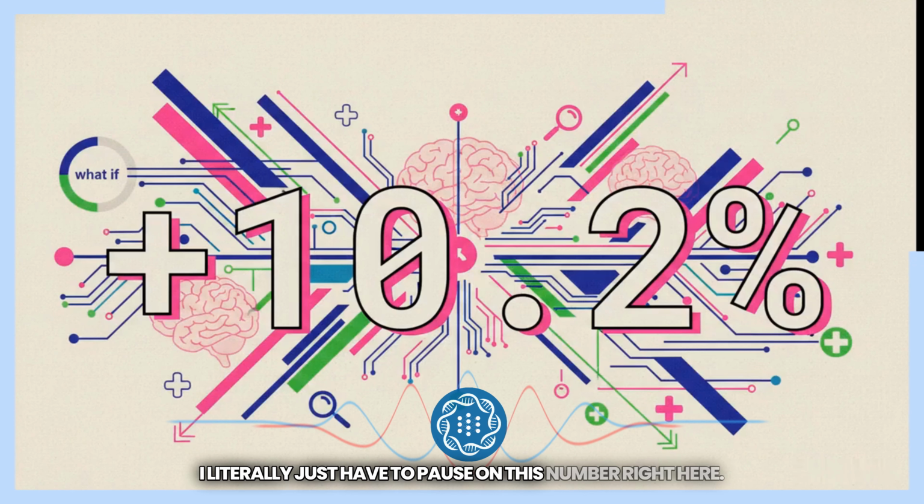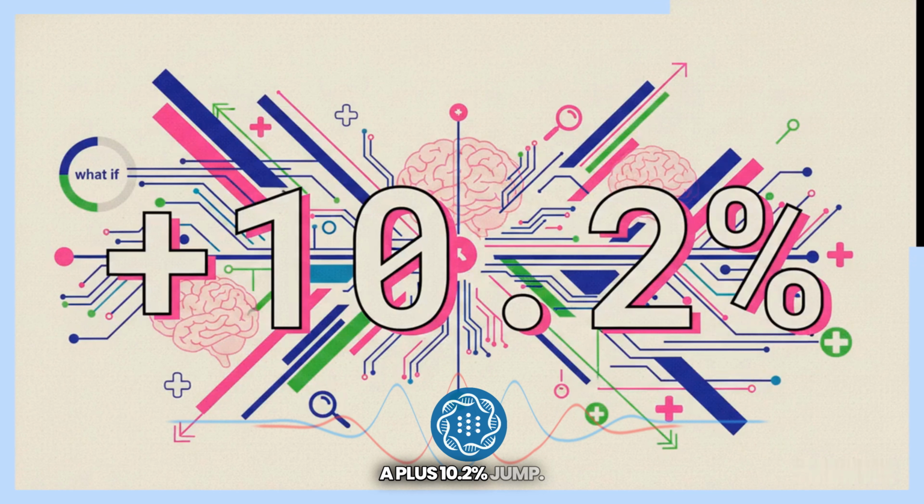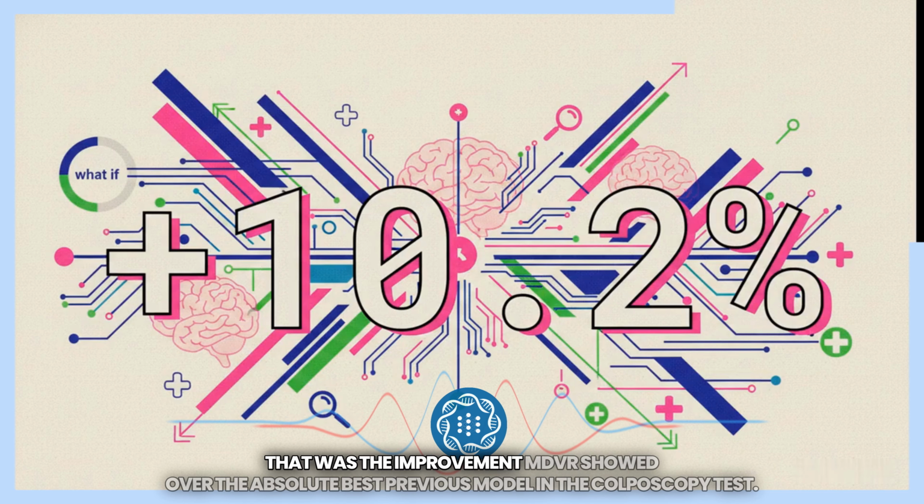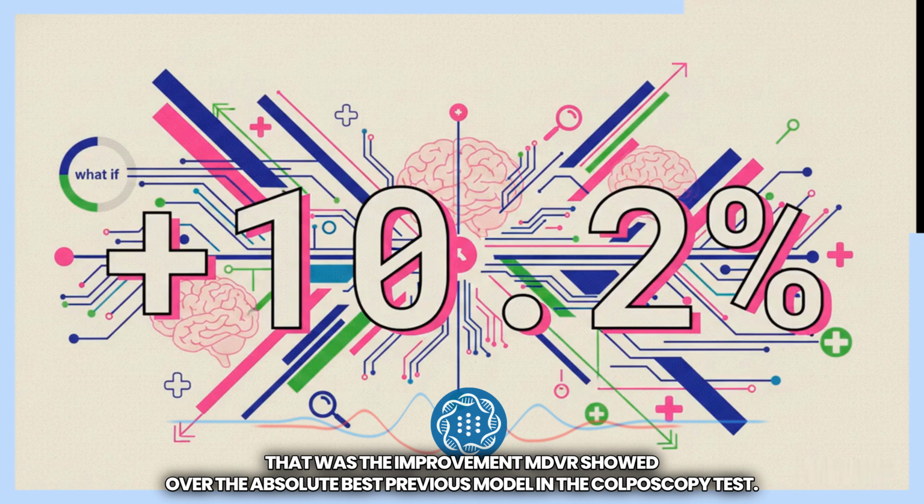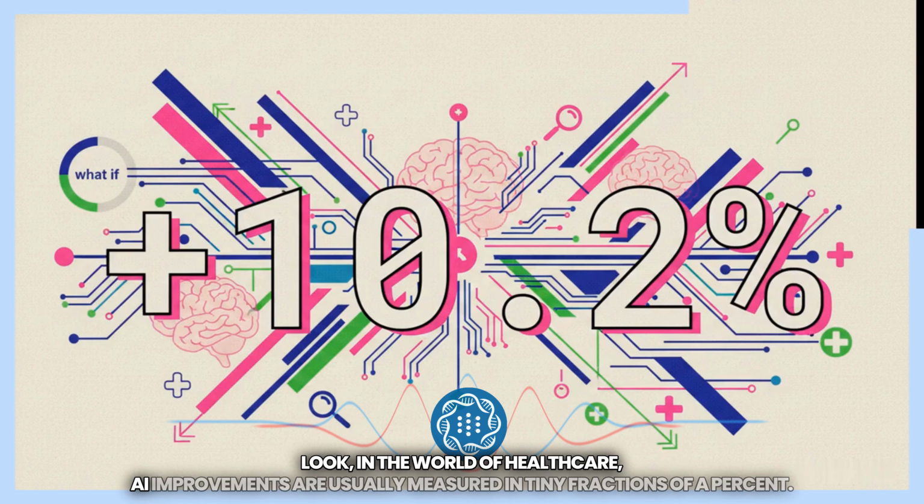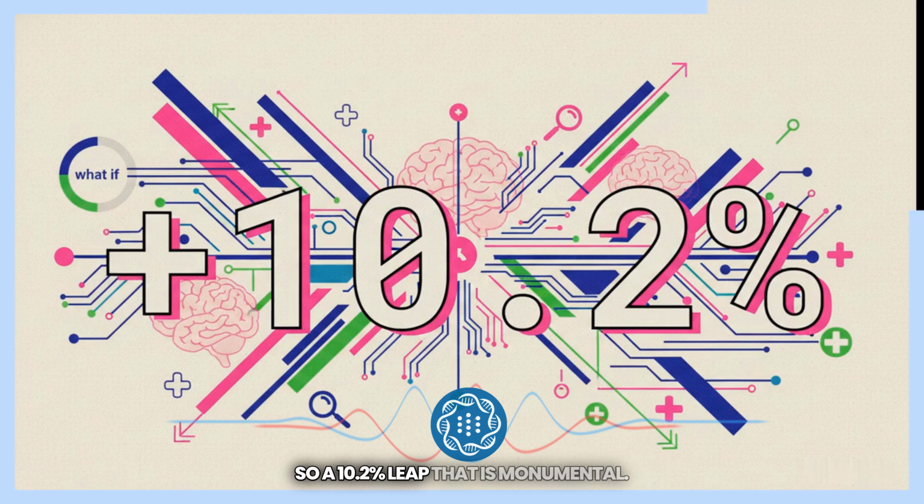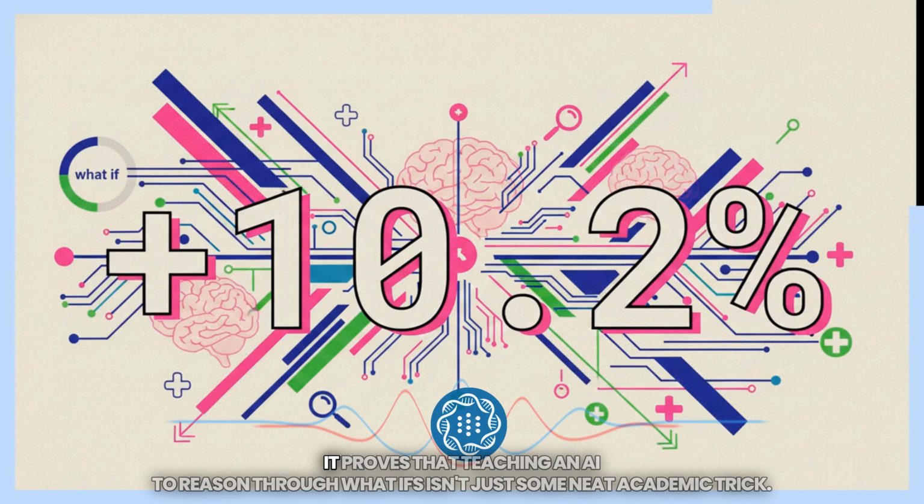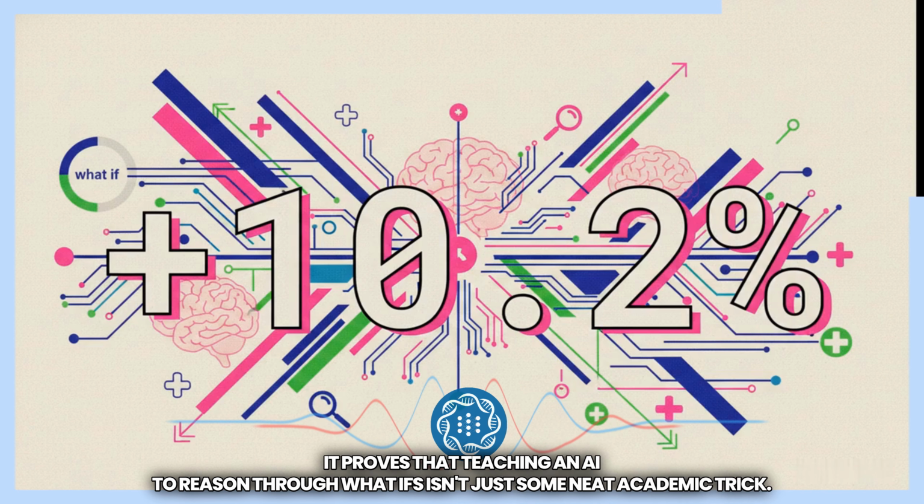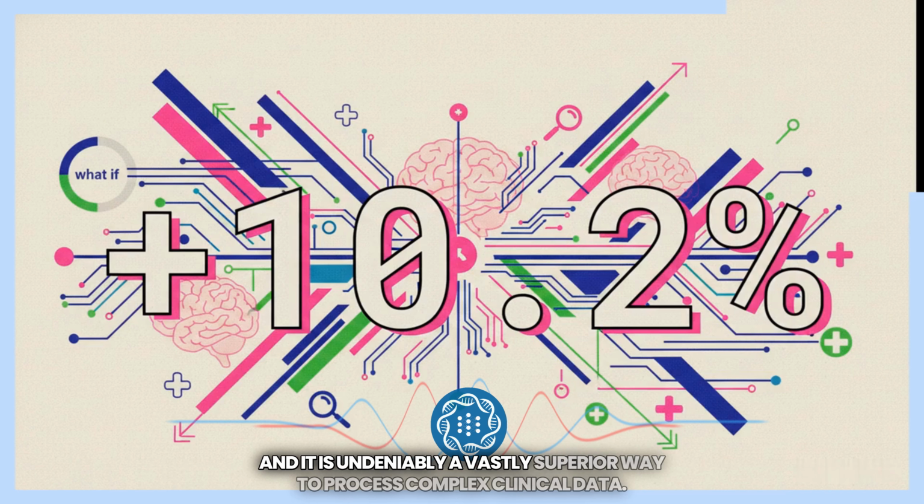I literally just have to pause on this number right here. A plus 10.2% jump. That was the improvement MEDVCR showed over the absolute best previous model in the colposcopy test. Look, in the world of healthcare AI, improvements are usually measured in tiny fractions of a percent. People fight tooth and nail for 0.5%. So a 10.2% leap, that is monumental. It proves that teaching an AI to reason through what-ifs isn't just some neat academic trick, it is undeniably a vastly superior way to process complex clinical data.